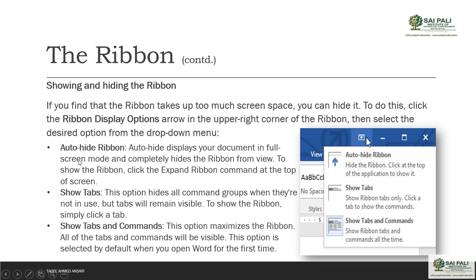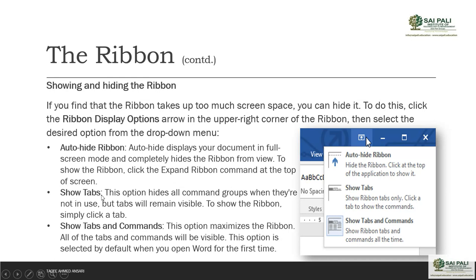But if you select this one, auto hide ribbon, then what will it do? Auto hide displays your document in full screen mode and completely hides the ribbon from view. To show the ribbon, click the expand ribbon command at the top of the screen. So for seeing the ribbon, you have to click on the expand ribbon command. Otherwise it will completely hide the ribbon.